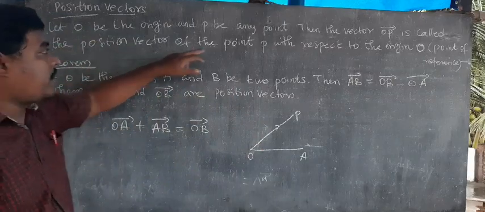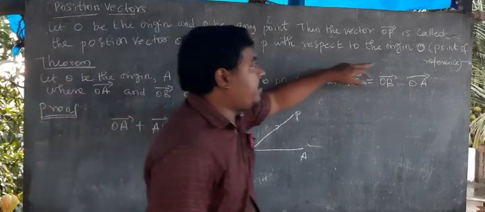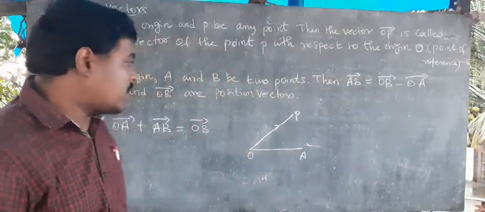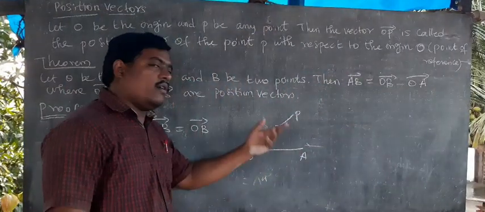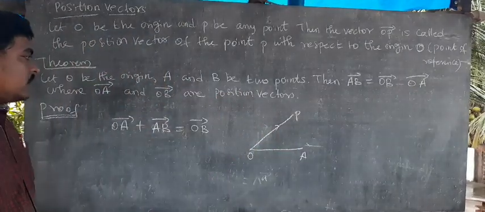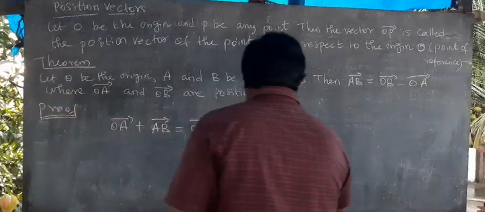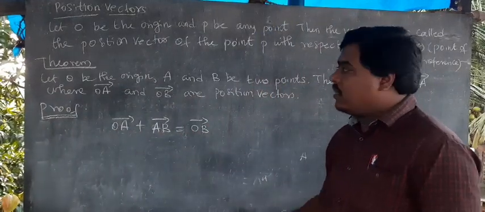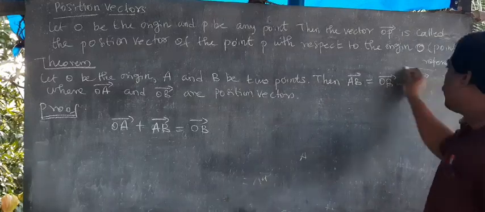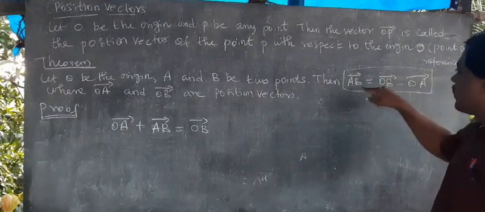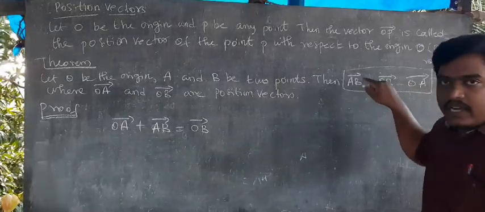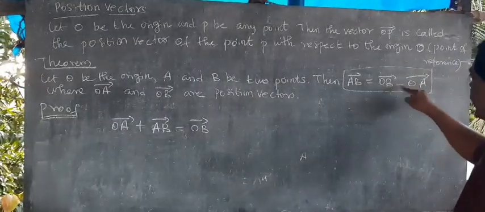Then the position vector of the point P with respect to the origin means the point of reference. From the origin, the vector we are saying, OA is one position vector, OP is one position vector. That is the meaning, right? Now the theorem, how we write? This is the one formula. AB vector means, hereafter always, we can write OB vector minus OA vector.